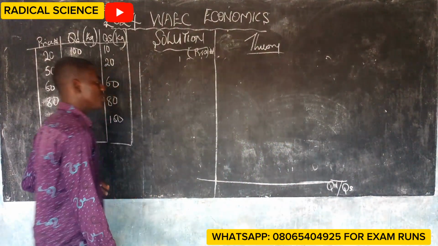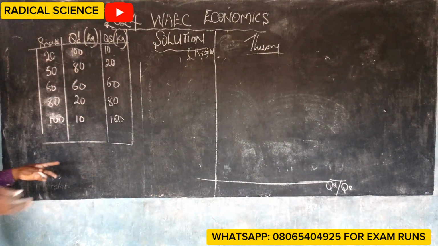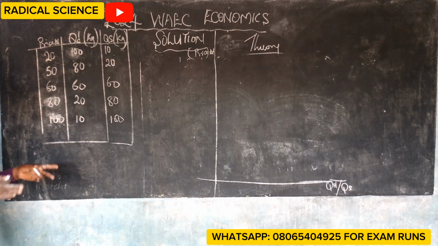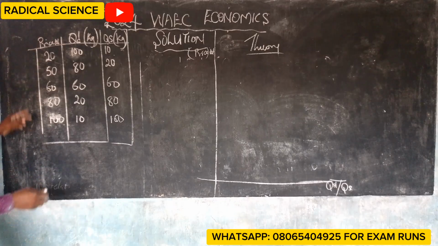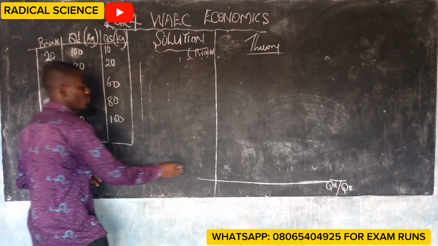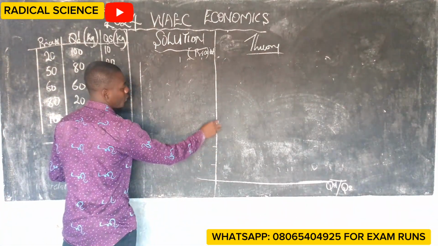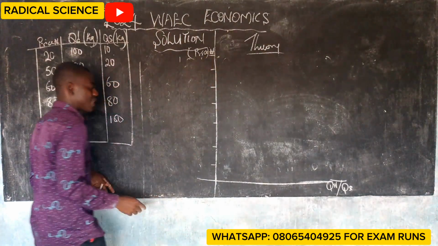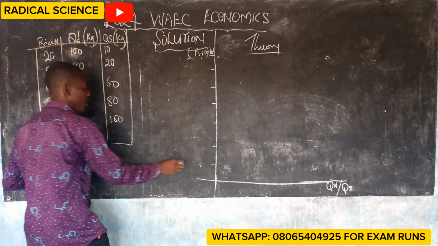We are going to plot this. We are going to see how quantity demanded will look like. We are going to see the supply curve, how it looks like. Now, as we've known, we'll start from the smallest number. Please don't make the mistake of starting with the biggest number.